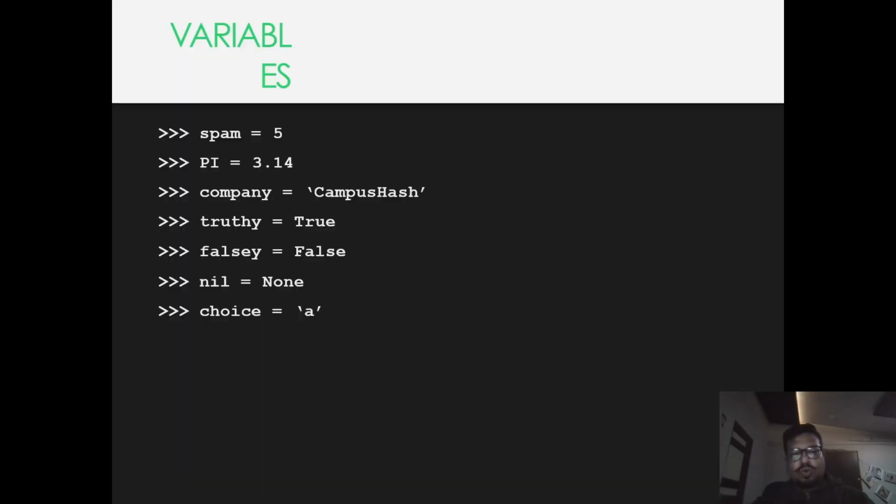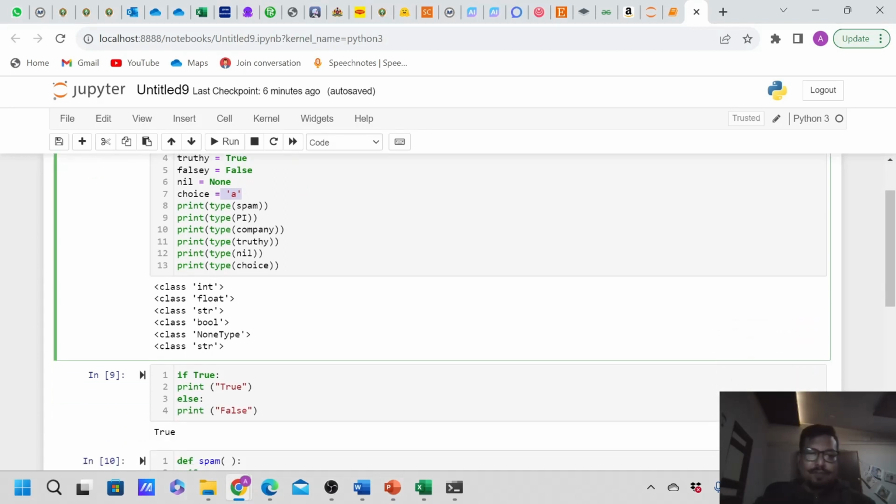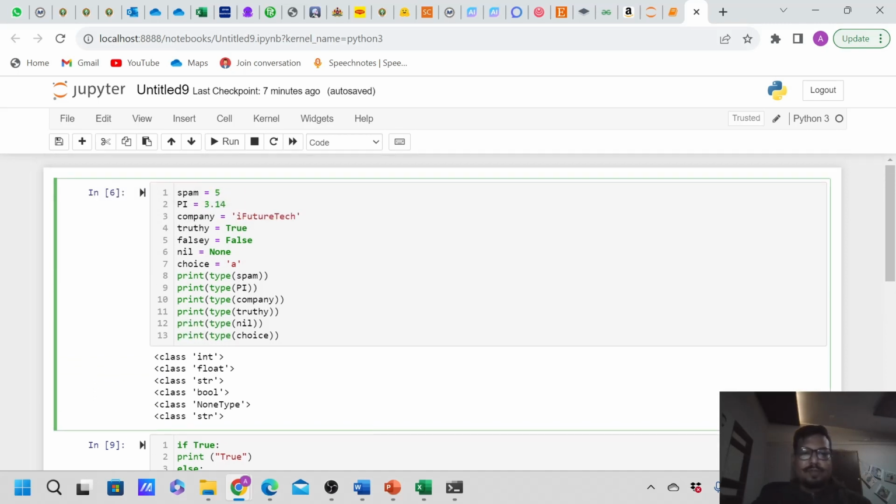Okay, so these are the different types of variables we have. What if you want to know what type of data it is, that is, the data type of the variables that you have already stored? Python provides you a provision to know the data type of a particular variable. It is very simple: you just have to use a keyword called type, and inside the parentheses mention whichever variable you want.